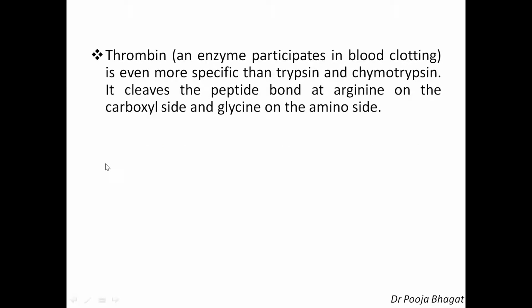Then comes thrombin. Thrombin is an enzyme that participates in blood clotting, and it is even more specific than trypsin and chymotrypsin. We have seen the examples of trypsin and chymotrypsin. These enzymes are specific on the carboxyl side of the peptide. If you have lysine and arginine on the carboxyl side, trypsin will cleave that peptide bond, and if it has phenylalanine, tyrosine or tryptophan, chymotrypsin will cleave that peptide bond. While thrombin cleaves the peptide bond at arginine on the carboxyl side and glycine on the amino side. So both the sides are fixed.